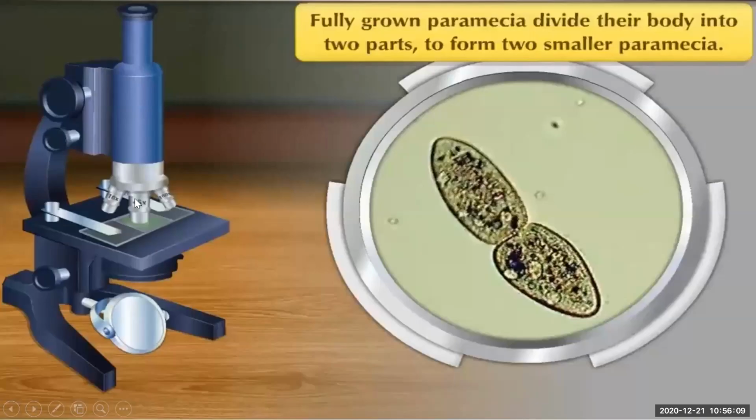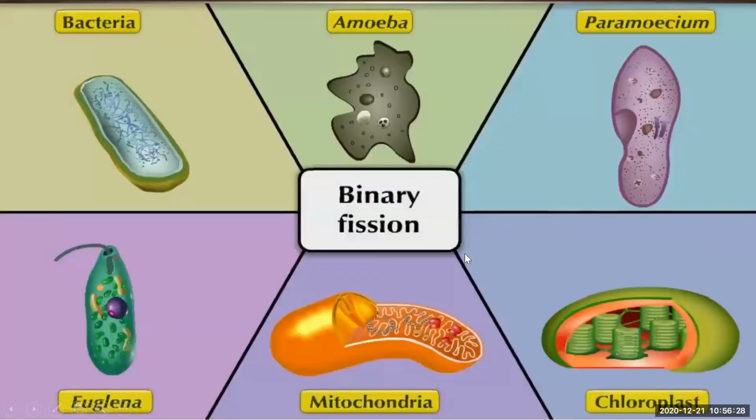In this compound microscope, you will find this. So now we will go for fission, and this is called binary fission. Bi means two and fission means division. So when a parent cell or parent organism is dividing into two, that is known as binary fission.